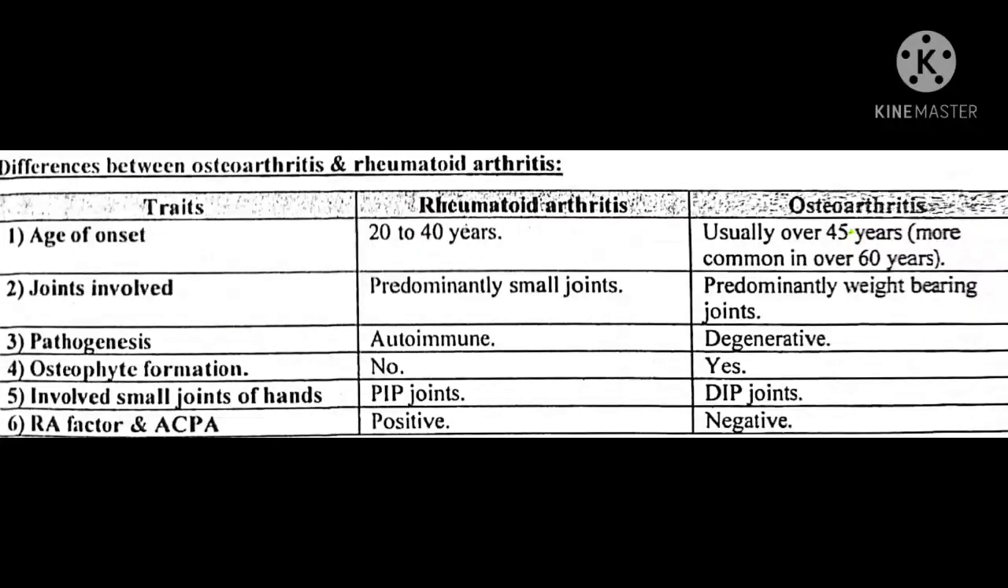And there is no osteophyte formation in rheumatoid arthritis, but in osteoarthritis, there is osteophyte formation. In rheumatoid arthritis, proximal interphalangeal joints of the hand are involved, but in osteoarthritis, distal interphalangeal joints are involved. In rheumatoid arthritis, rheumatoid factor and anti-citrullinated peptide antibody are present, but they are absent in osteoarthritis.